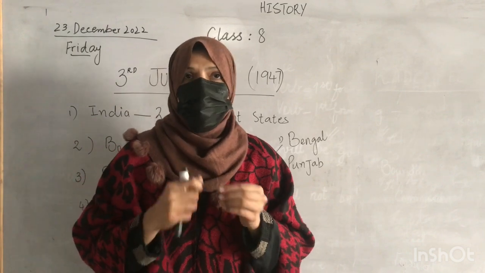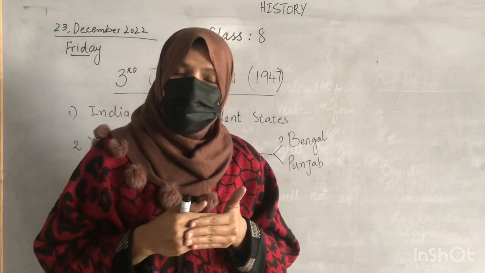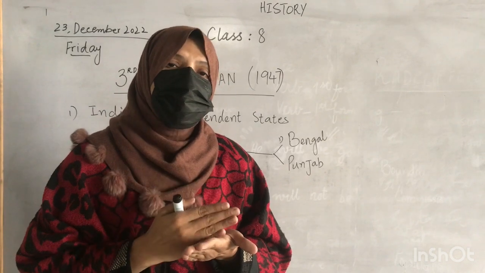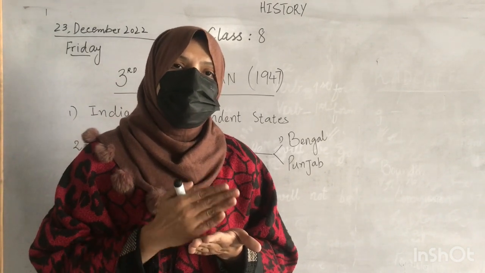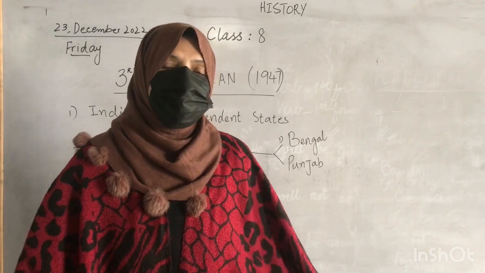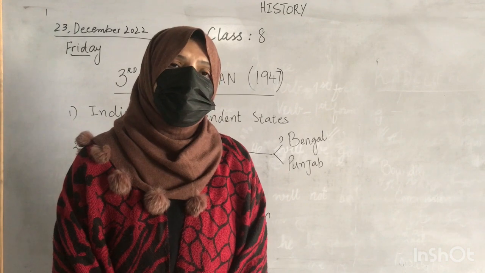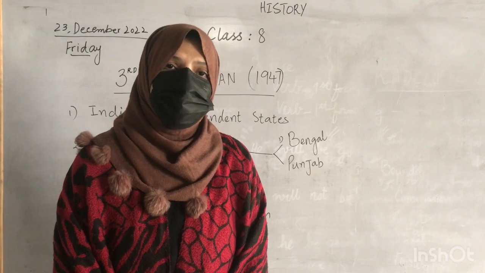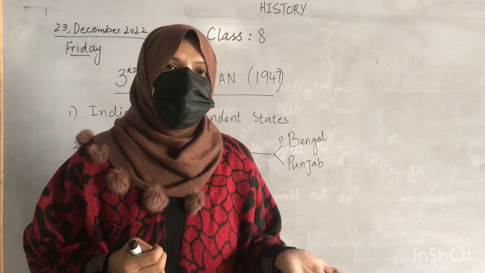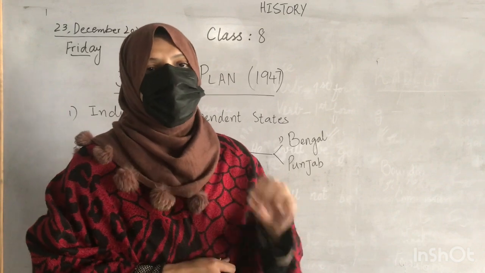The moment he realized this, he immediately reported to the British Parliament that it was urgent to divide the subcontinent into two states, one for the Muslim majority and the other for the Hindu majority. So Lord Attlee approved the plan.